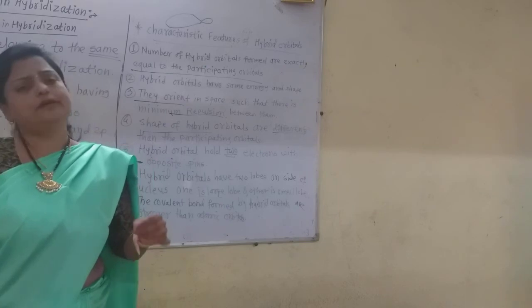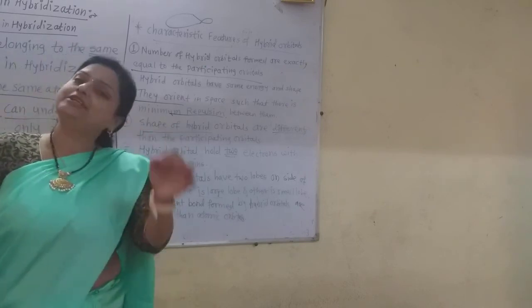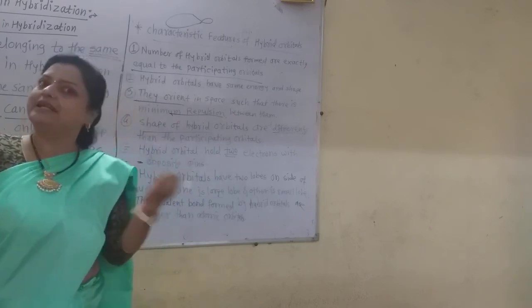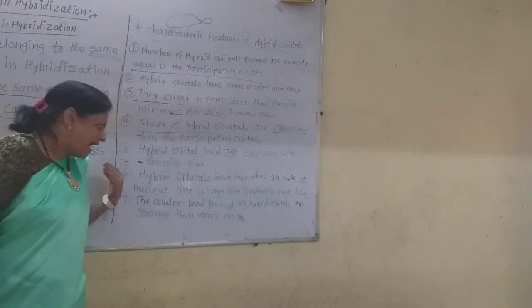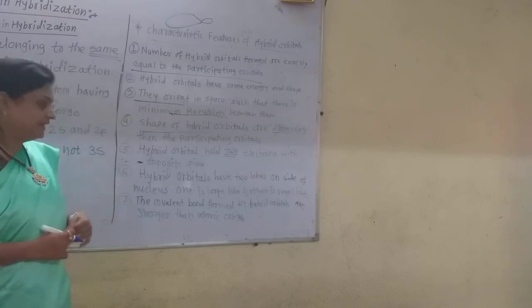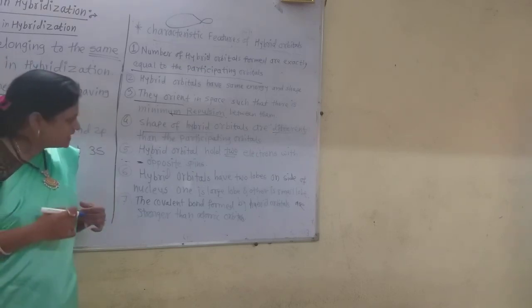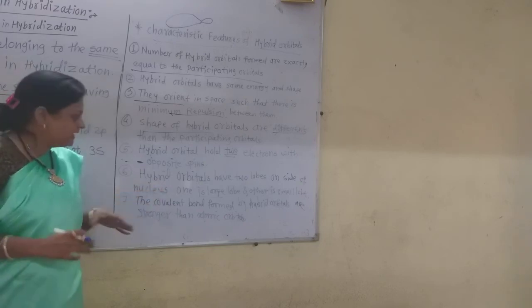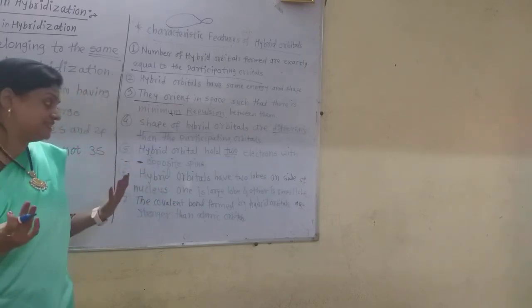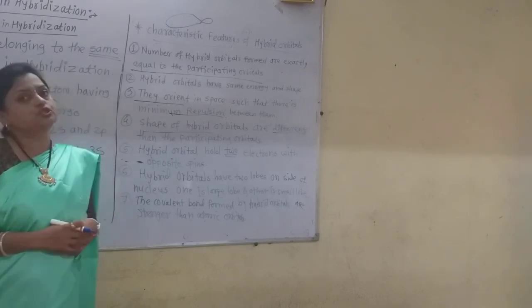So a hybrid orbital also contains only 2 electrons with opposite spins. Hybrid orbitals have 2 lobes. On one side of the nucleus is the large lobe and on the other side is the small lobe.